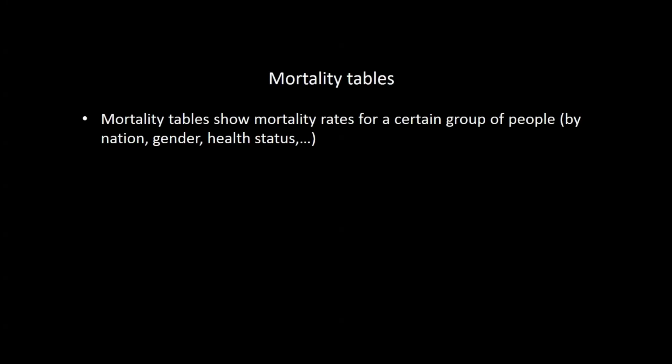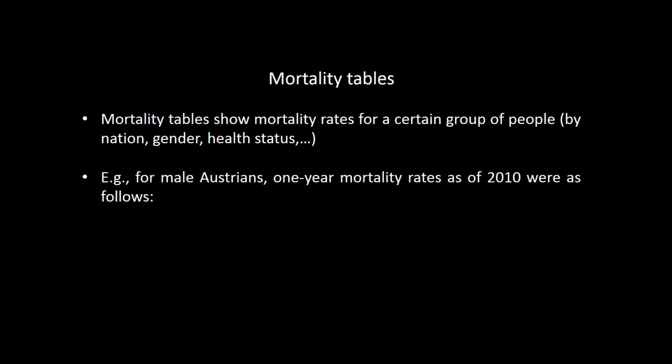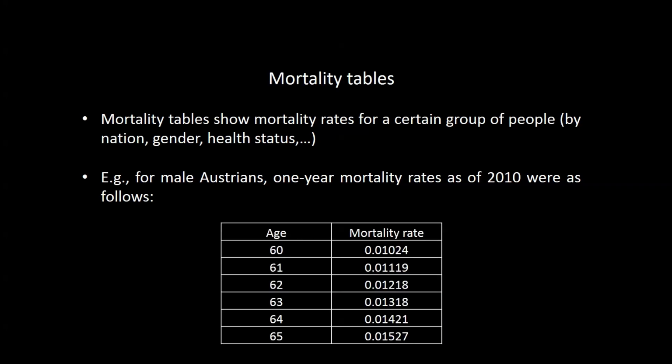Mortality tables exist for various different groups of people. They distinguish, for instance, between men and women, smokers and non-smokers, and differences in health status. A mortality table for a certain group specifies 1-year mortality rates by age. Part of the mortality table for male Austrians as of 2010 is shown here.